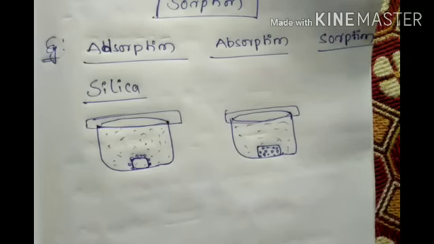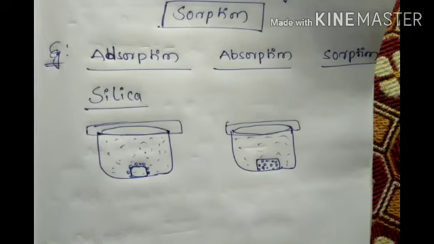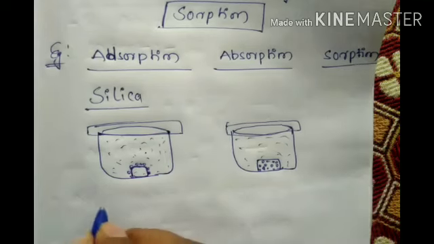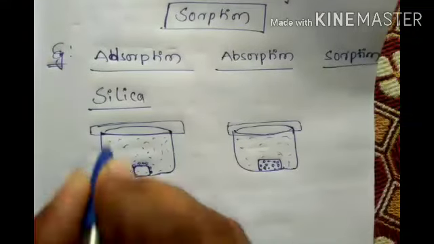Next, for example, ammonia gas placed in contact with charcoal gets adsorbed on the charcoal, whereas ammonia gas placed in contact with water gets absorbed into the water, giving uniform concentration. So look here, ammonia gas placed in contact with charcoal. Charcoal and ammonia gas we are both putting inside. What will happen? Charcoal will adsorb. Charcoal is the best example for this.